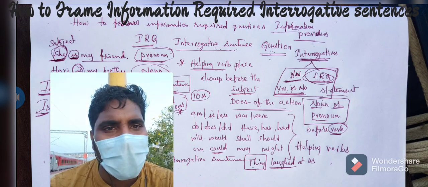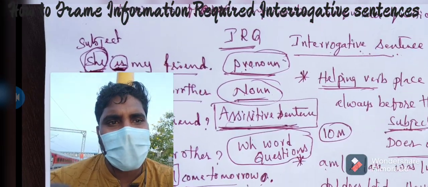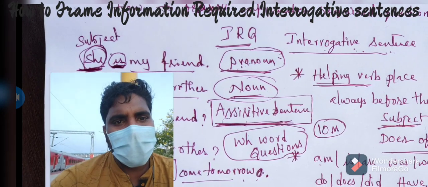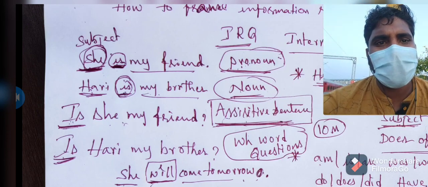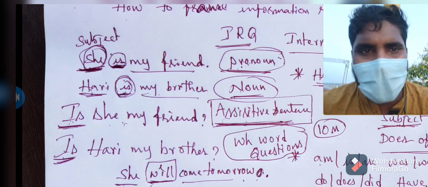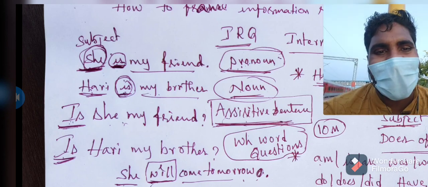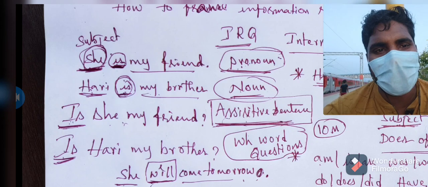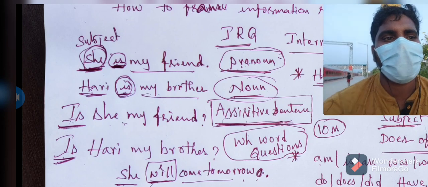That is what first we need to know, that we have to focus on. See, the first part I gave you here. See, she is my friend. In this sentence I gave you, she is my friend. In this sentence, she is the subject, the sentence started with she. So in English language, she is a pronoun. In English language, we have 7 pronouns like I, we, you, he, she, it, they. These 7 words we call a pronoun in English language.